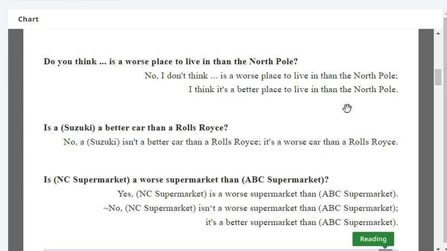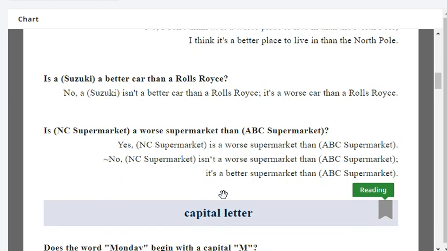Is a Suzuki a better car than a Rolls Royce? No, a Suzuki isn't a better car than a Rolls Royce. It's a worse car than a Rolls Royce. Is ABC supermarket a worse supermarket than 123 supermarket?